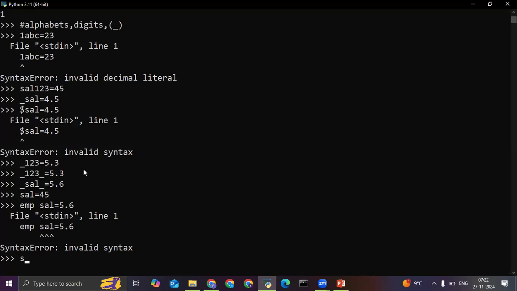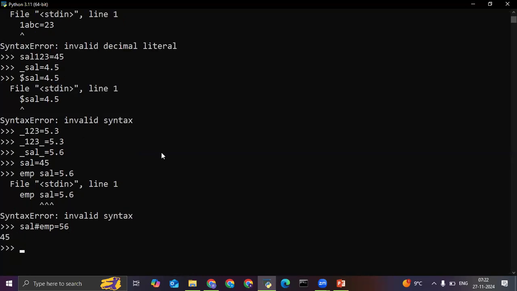Now, if I write salary hash employee, salary hash employee is equal to 56, I'm writing like this, but we will get the output 45. Why so? Because it will only remember the latest value. Salary is equal to 45. Hash is used for commenting purpose, so this will not be considered. Whatever we have written after hash will not be considered.